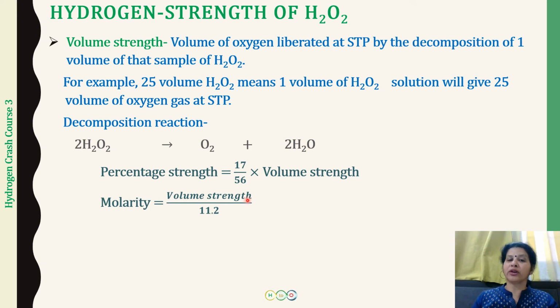Molarity is going to be volume strength divided by 11.2, and normality is going to be volume strength divided by 5.6. How we have reached these values, you can go back to my detailed lecture and see if you need that. So now let us do a few questions based upon this.